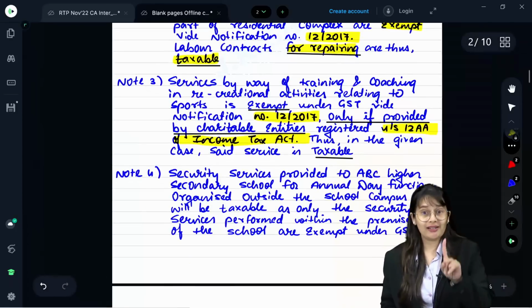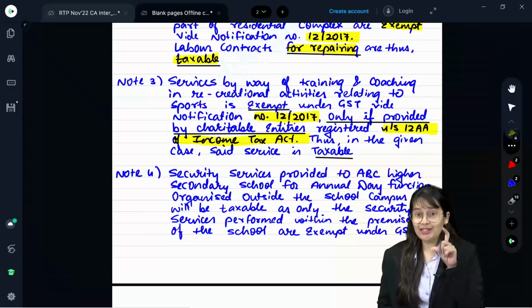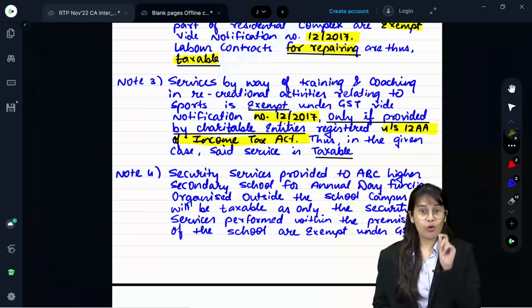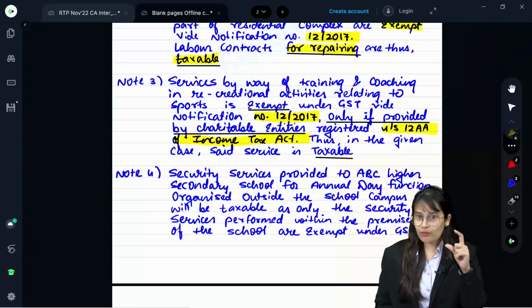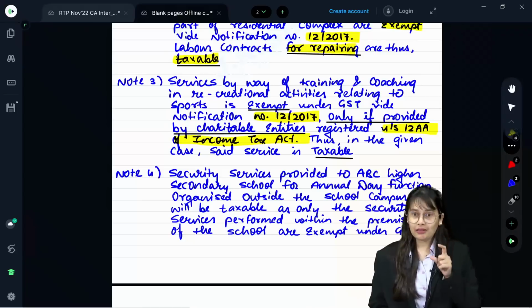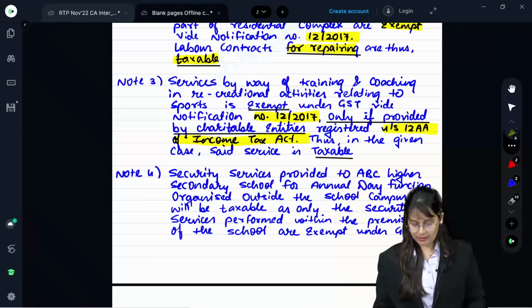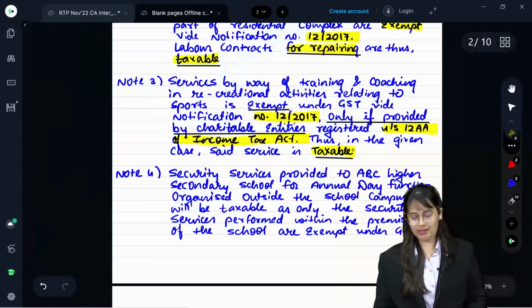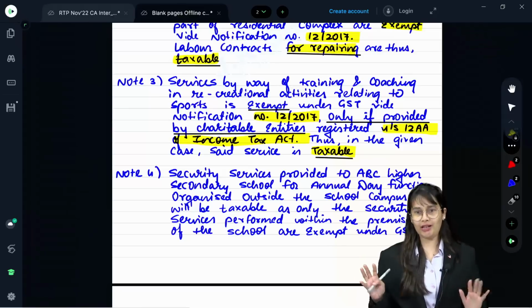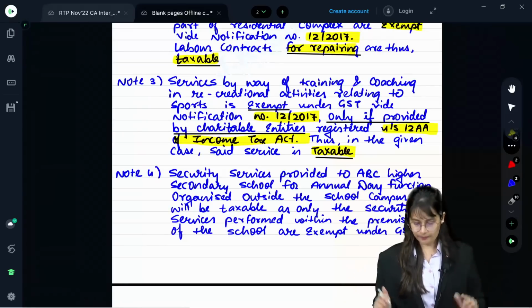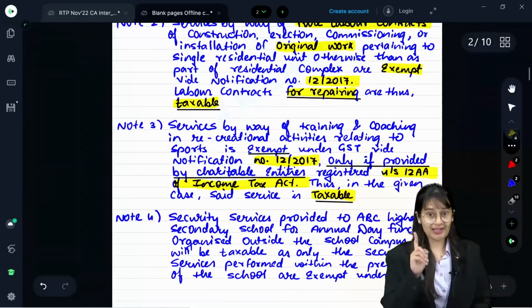Now, we are not writing any answer to the question. We are writing a note. Note is part of an answer. So normally first you write the provision, then you write the given case. But over here, you can directly write, in the given case, said service is taxable. Now, again, you don't have to write what the service is. Okay. This is how you can save your time.